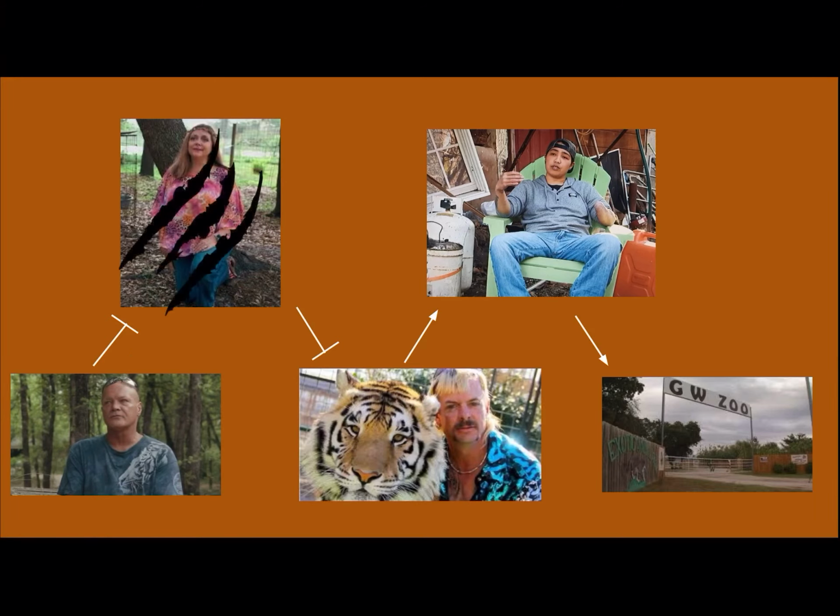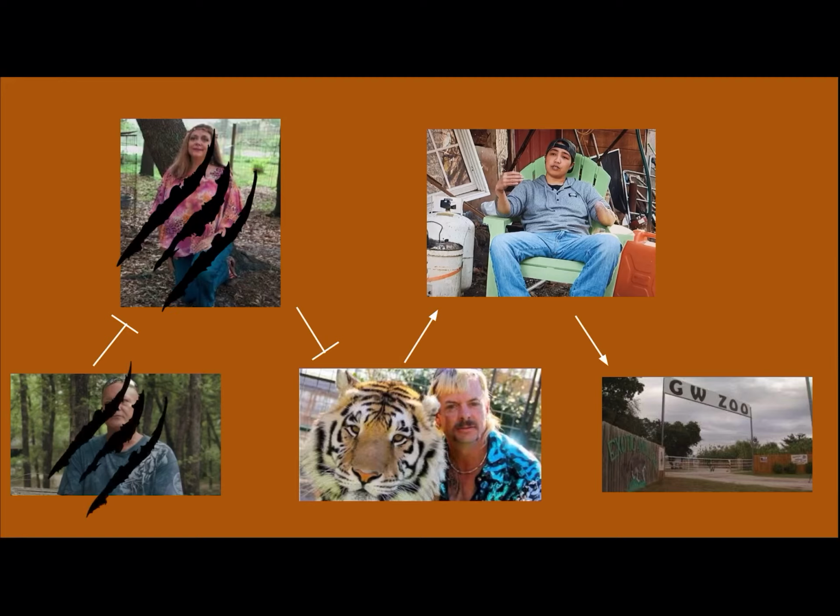In this next example, we have a mutant lacking Carol. The zoo would function correctly here. That's because Carol is responsible for repressing Joe. If Carol is not there to repress Joe, then the normal pathway continues because Saf is activated, which activates the GW Zoo to function successfully.